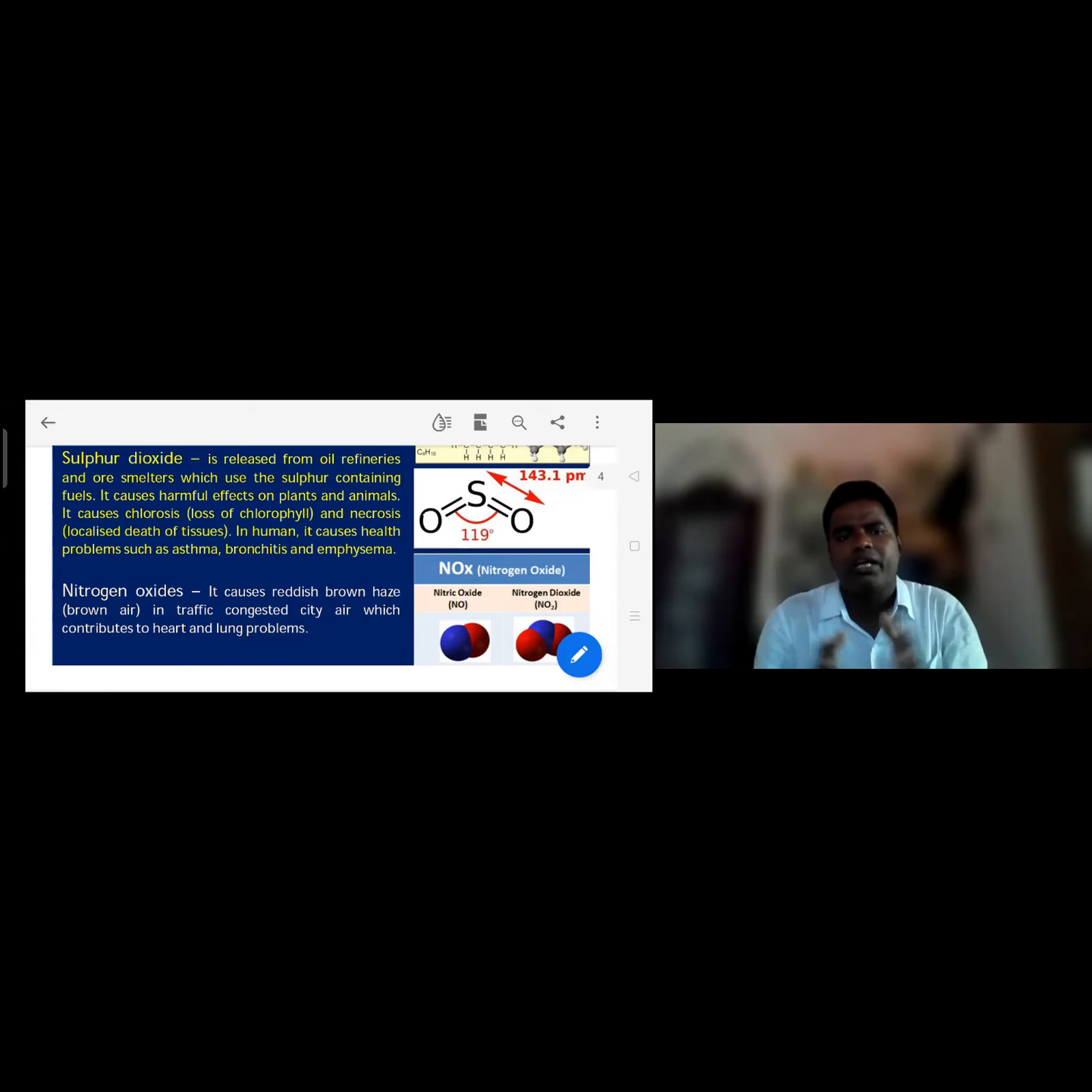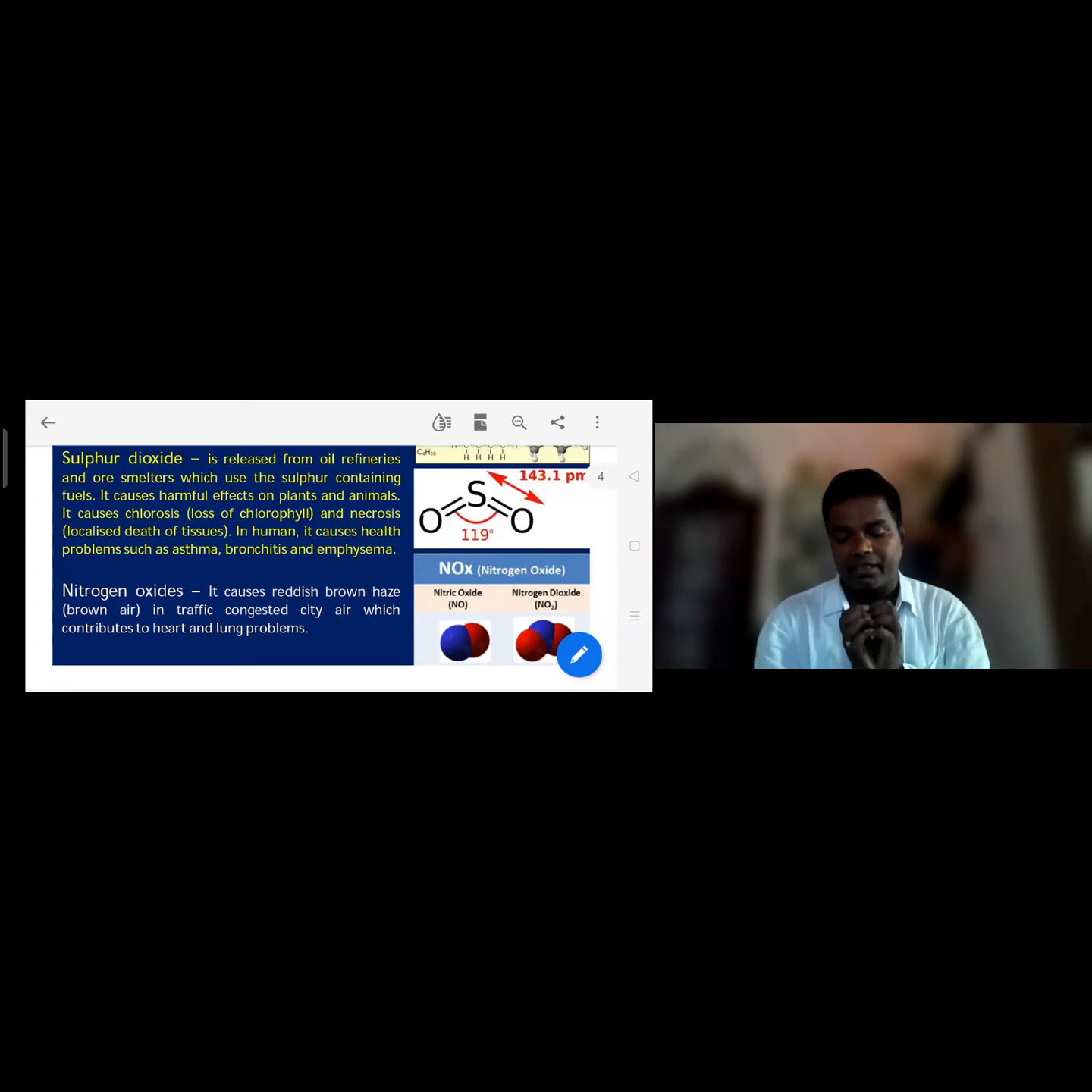In humans, it causes health problems such as asthma, bronchitis and emphysema. Carbon dioxide is also there. Carbon dioxide and methane increase global warming and the greenhouse effect. What are the effects of global warming and methane? The greenhouse effect is due to the gases carbon dioxide and methane. We'll explain that in another topic, on global warming, right?